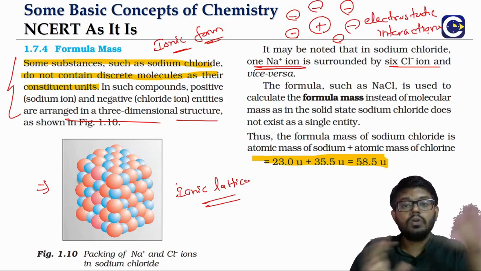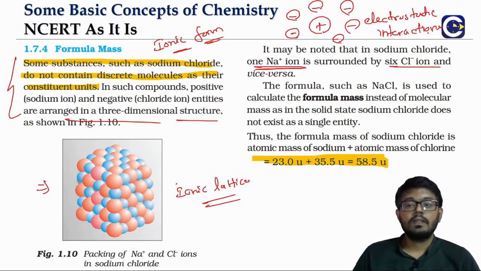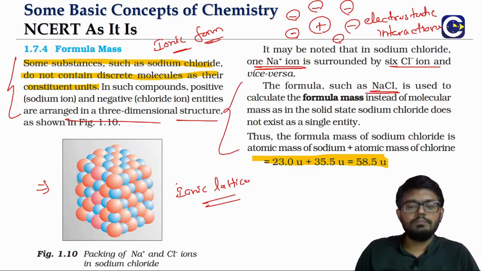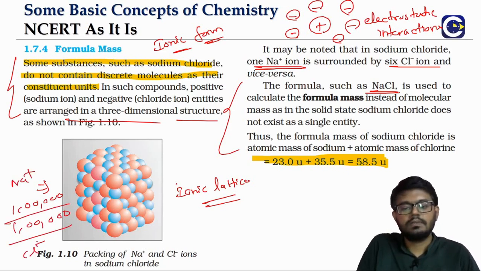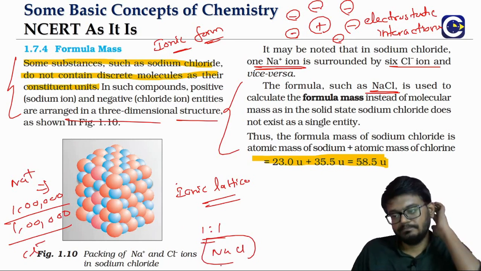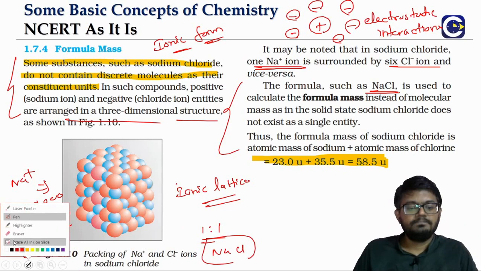So in an ionic compound, you will not have a molecular formula, like water in this case. But what we will have is the simple formula of the ionic compound. Simple formula means, let's say there are 1 lakh sodium ions in sodium chloride, you will also have 1 lakh chloride ions. Take the simple ratio, 1:1. So the simple formula of the ionic compound will be NaCl.